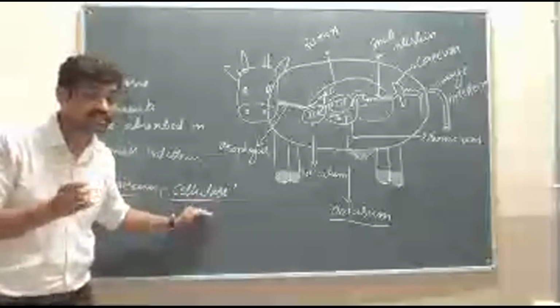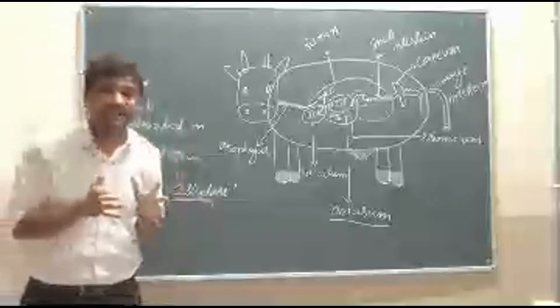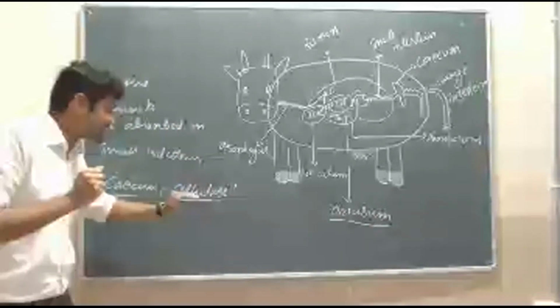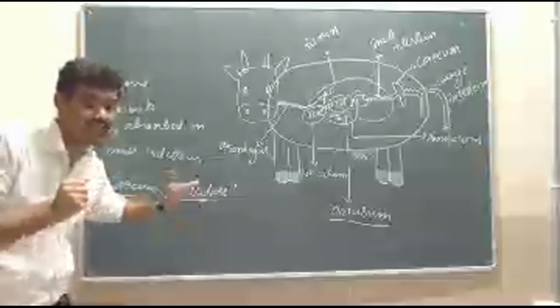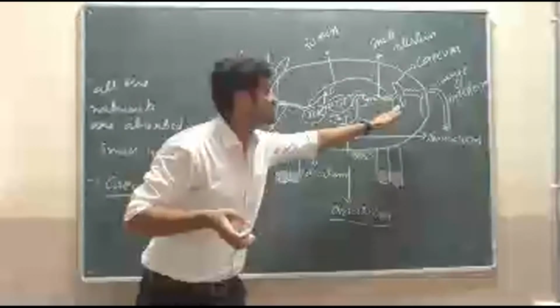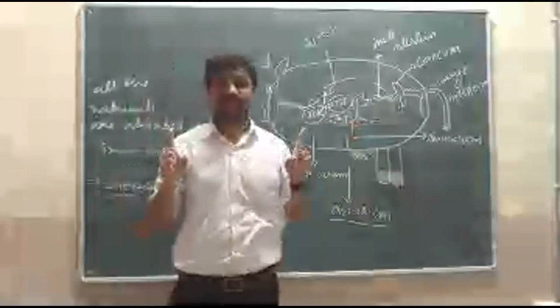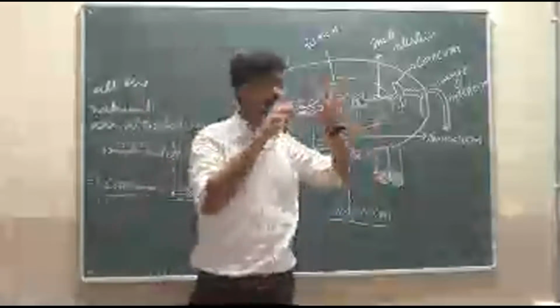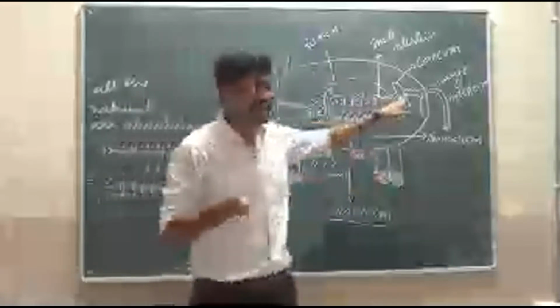The cellulose is present in grass. That's why the cellulose is digested with the help of symbiotic, or particular, bacteria which are present in the cecum. समझ में ये बात? Almost all the food is digested here, and the grass will also be digested here. Then the undigested food.